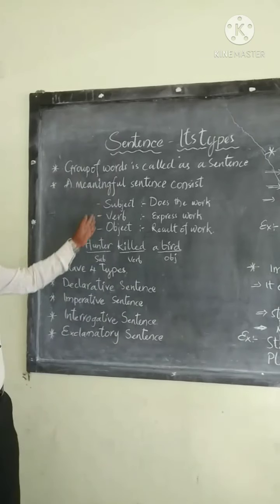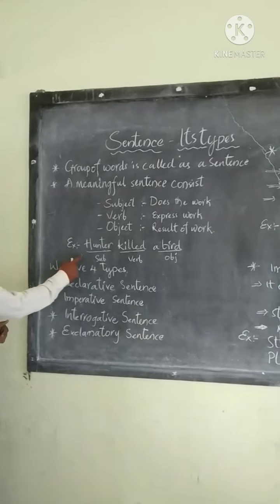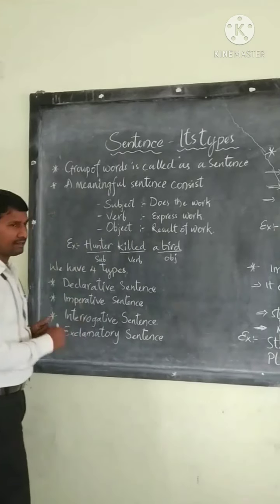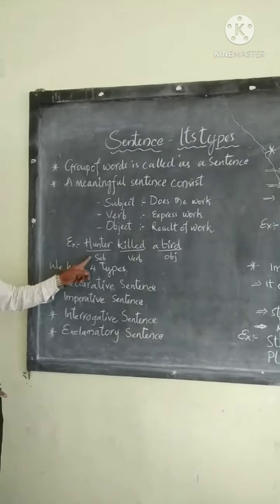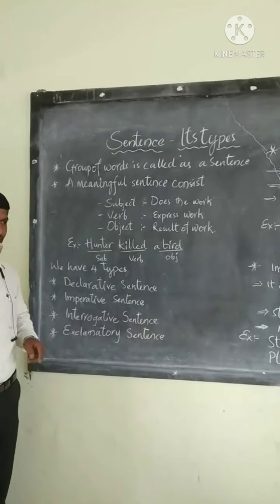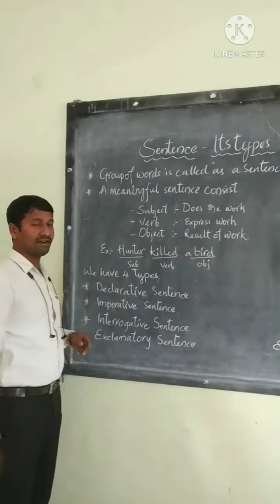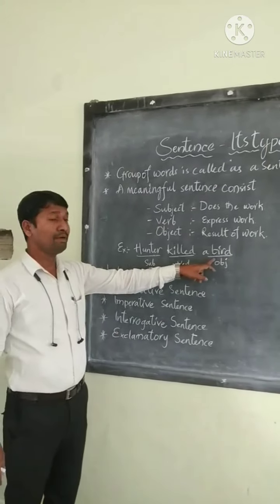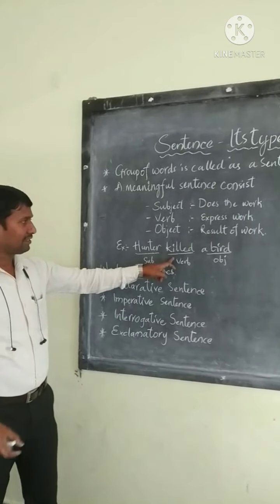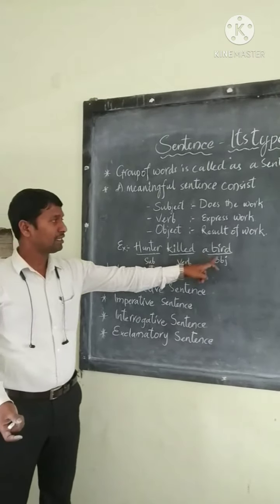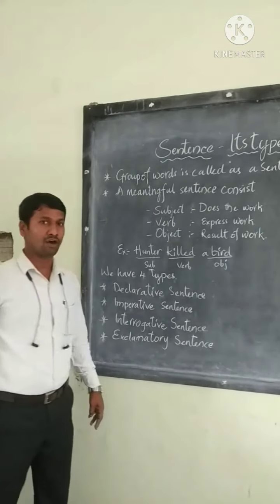Let's try these three elements in an example. Example: hunter killed a bird. Hunter here is the person who does the work. That is the reason we consider him the subject. Killed expresses the work. That is the reason we call it the verb. Bird takes the result. So we consider bird the object.